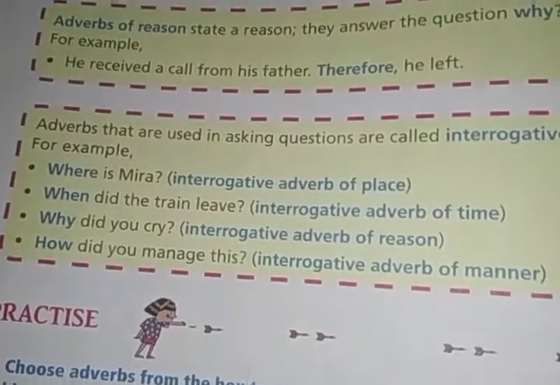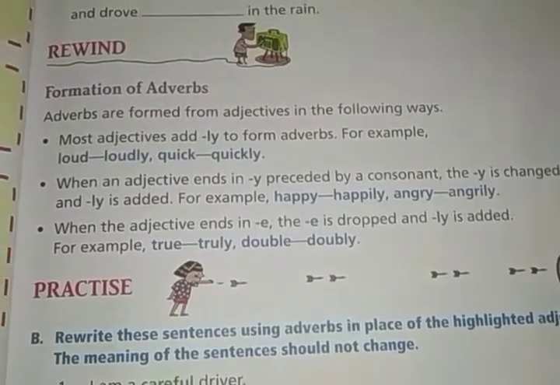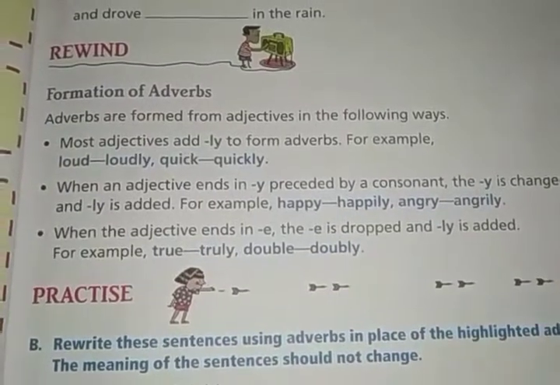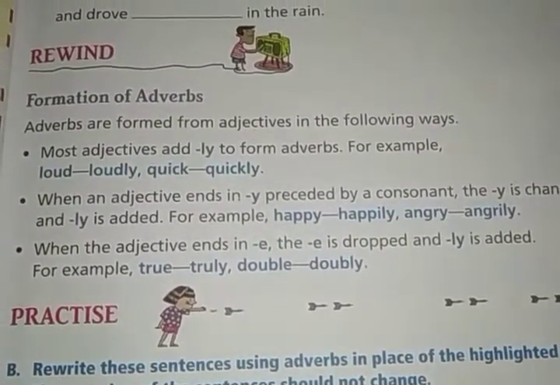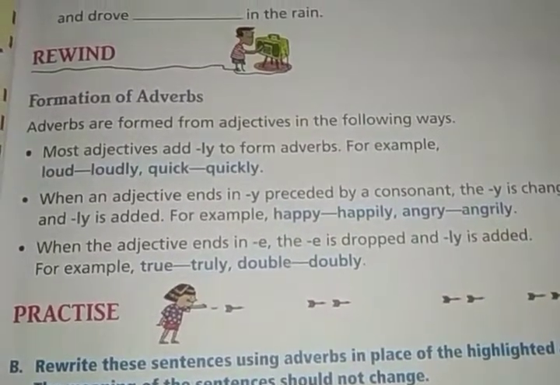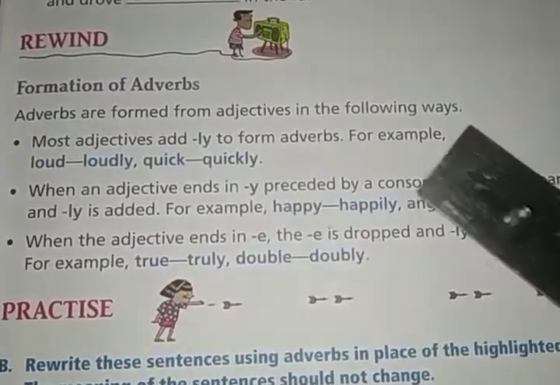Now we have completed the different types of adverbs, and after that we are going to learn about the formation of adverbs. How can we form adverbs? Adverbs are formed from adjectives in the following ways.